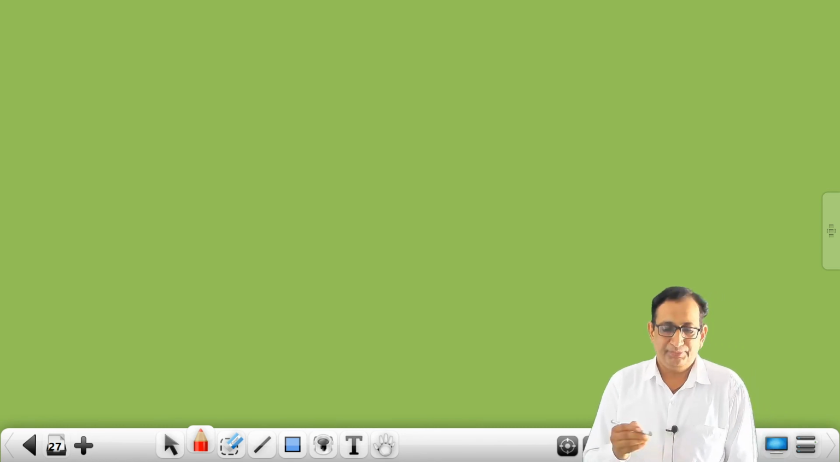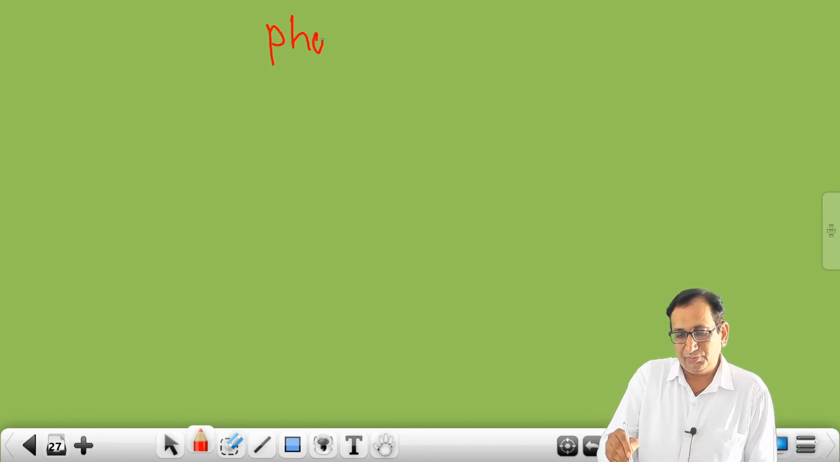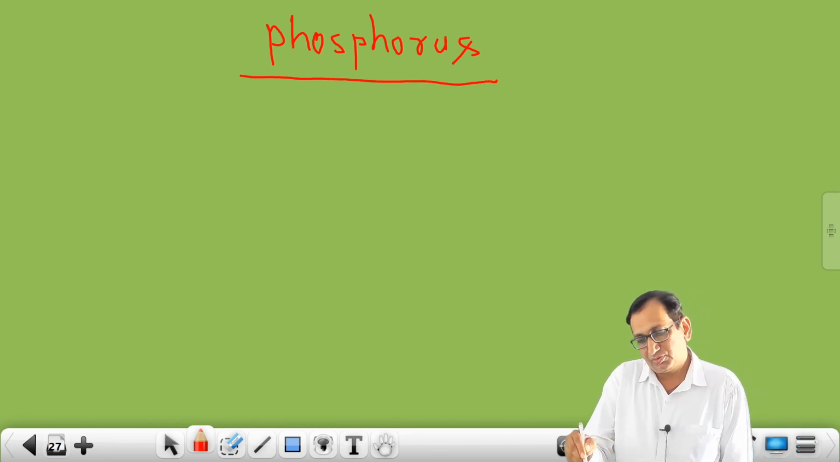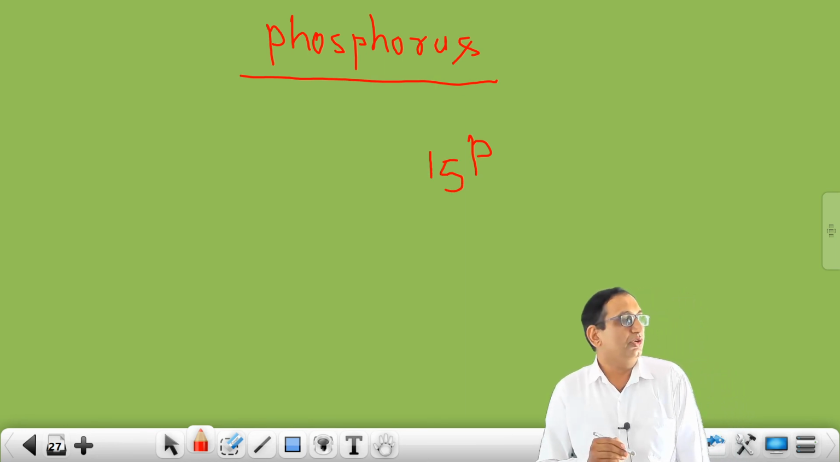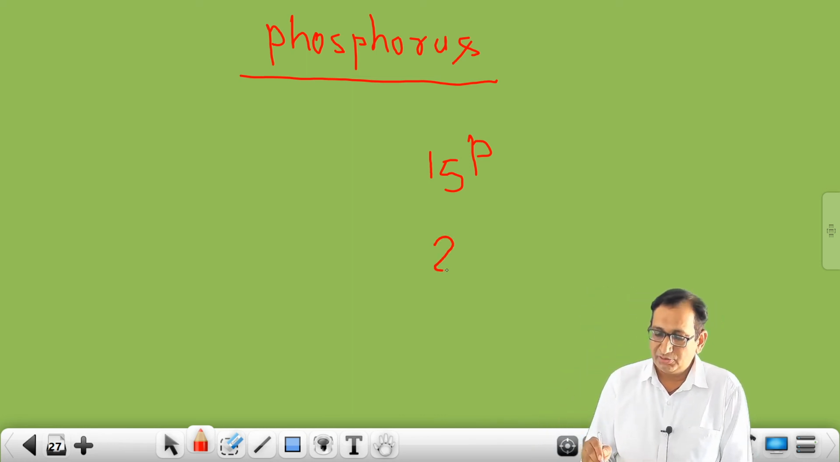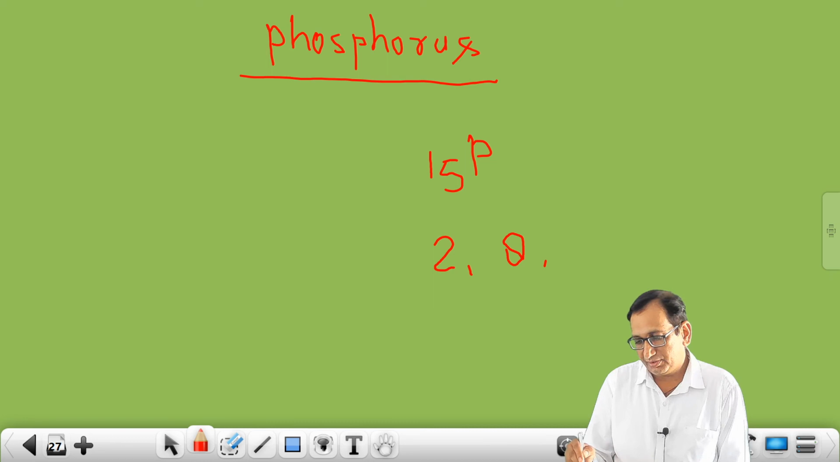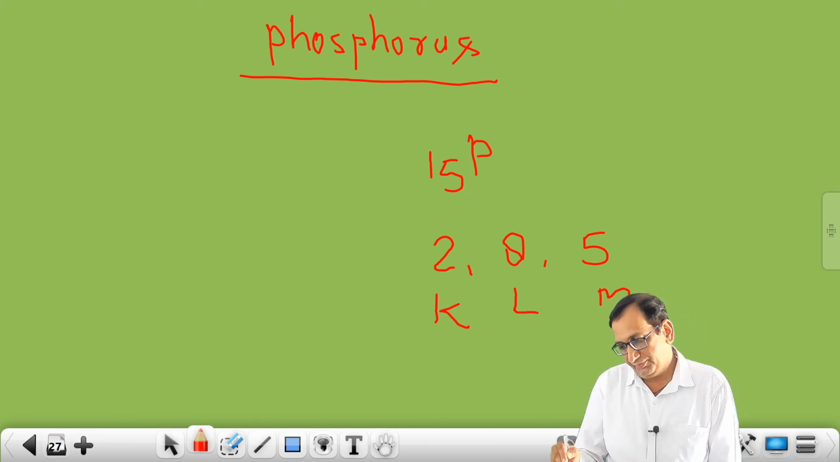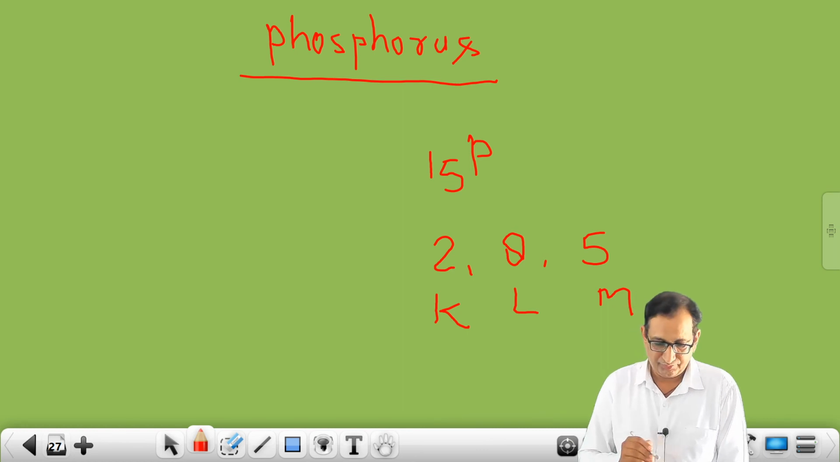So now 15, that is phosphorus. The phosphorus symbol is P, so I am writing here P. The atomic number of phosphorus is 15. And the electronic configuration of phosphorus is 2, 8 and then 5. In K shell 2, L shell 8, M shell 5, 2, 8, 5.